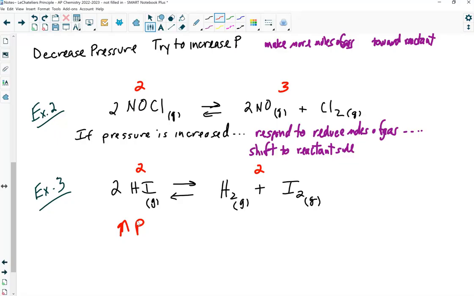Yes? Is there a way to change that so it can react afterward? No, I don't think so. As long as you have that 2 to 2 mole proportion, there's no way to change that. Now, what you could do is remove some of the hydrogen and iodine gas. But that's more of a concentration thing, right? By removing product, you could then kickstart it to make more product.